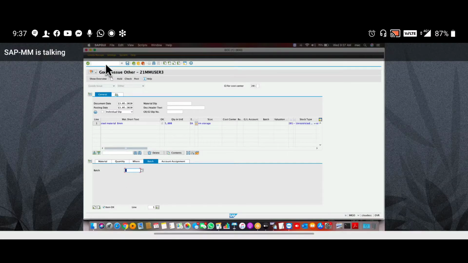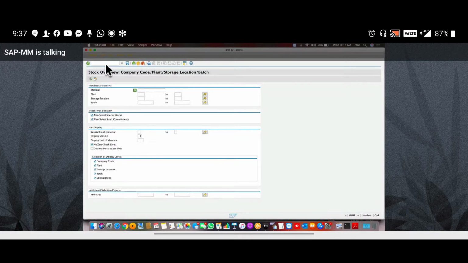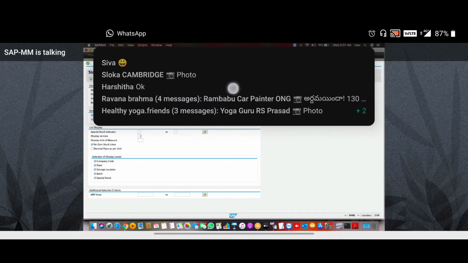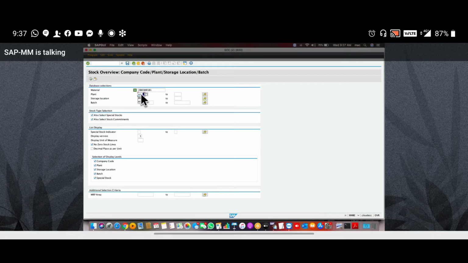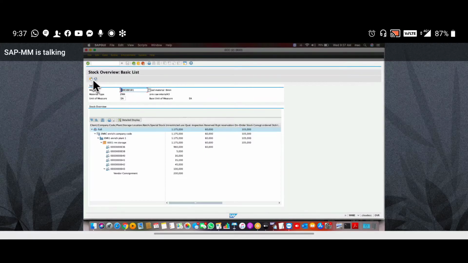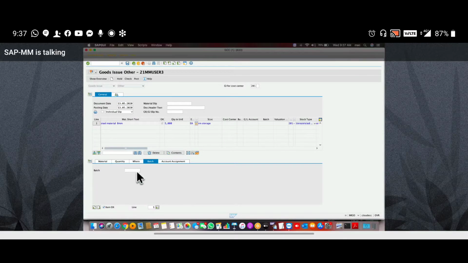Next, the batch tab. Give batch. Still you are not done with the batch concept, so you don't have any batch, so you can leave the batch field blank. But in case you have a batch, you can give it. Which batch will we take? Batch 643. I have stock batch-wise now, so I am giving the batch.